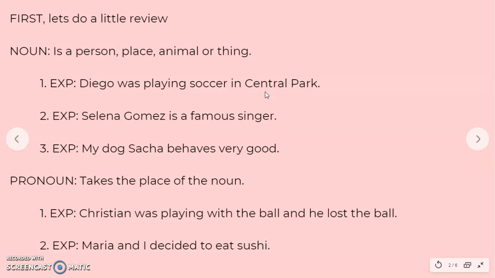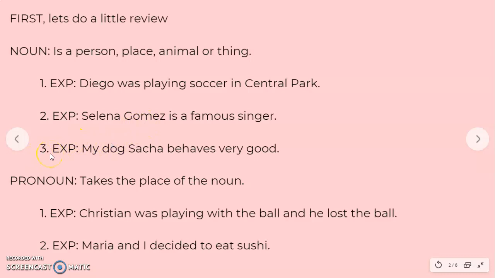Let's go to sentence number 2. Selena Gomez is a famous singer. I see one noun in sentence number 2. Selena Gomez. She's a person. That's why it's a noun.